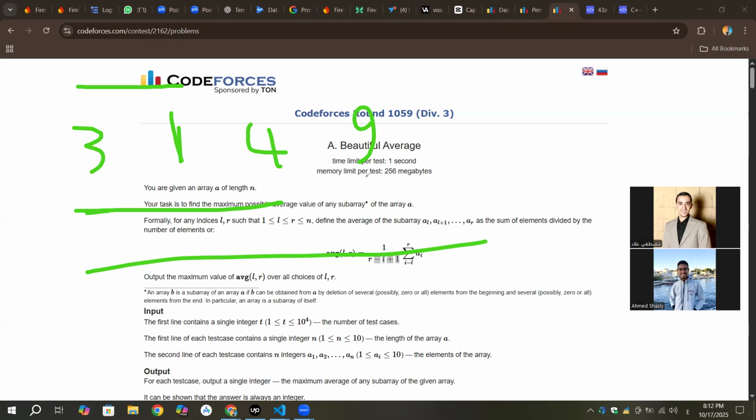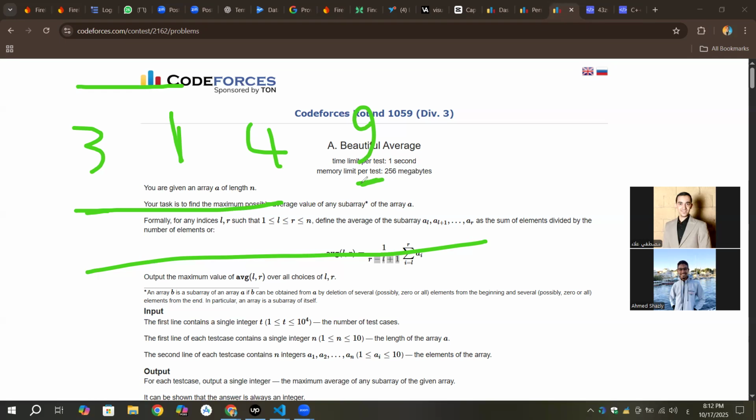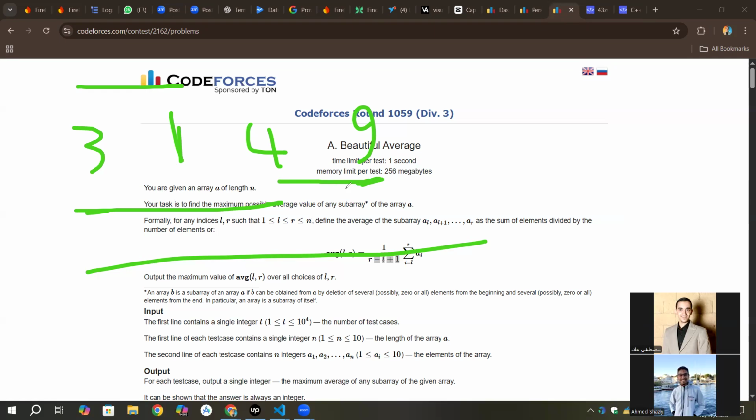Of course, we want the biggest average, right? So of course, we would be interested in the maximum element. Why? Because we want the average to be bigger, so of course we want the summation to be bigger. So we can focus on choosing the maximum numbers. But wait, what will happen if I pick the maximum number with something else, like something smaller than it or something higher than it?